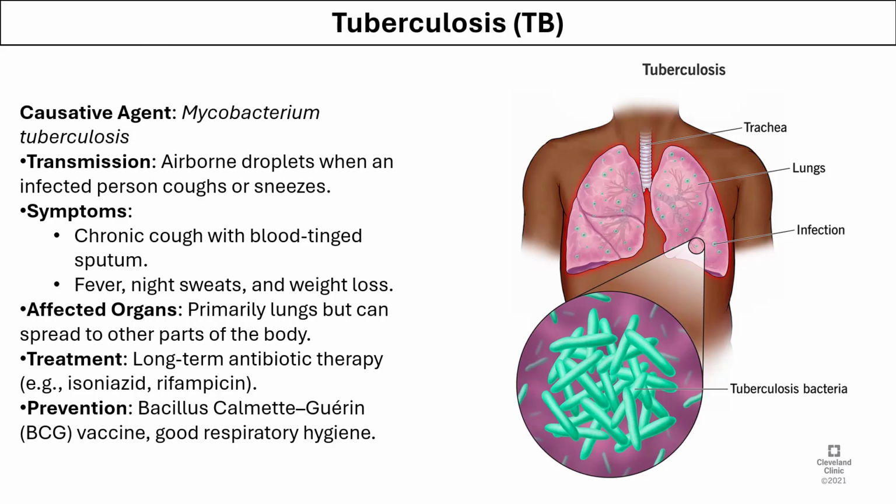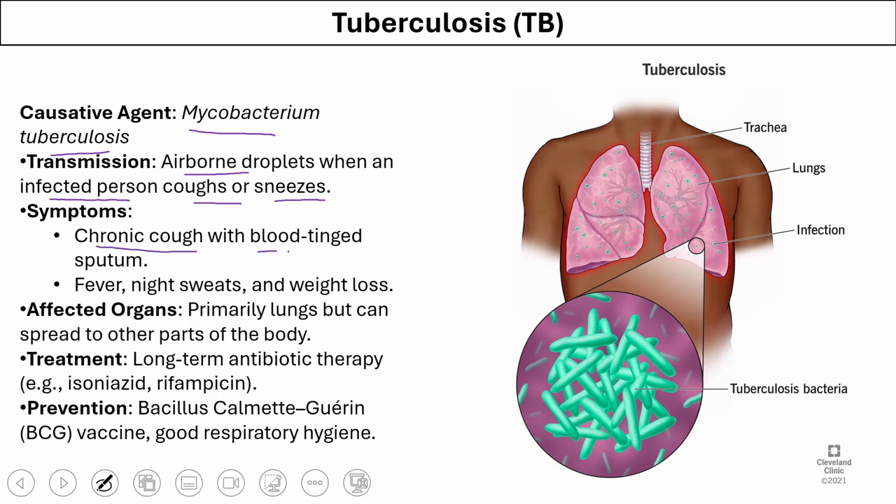Tuberculosis. Tuberculosis is caused by Mycobacterium tuberculosis. It's an airborne disease which is spread when an infected person coughs or sneezes. The symptoms associated are chronic cough with blood in sputum, fever, night sweats, and weight loss. The organ primarily affected by this disease is the lungs, whereas it can also spread to other parts of the body. Recommended treatment is long-term use of antibiotics, and this disease can be prevented by vaccines such as the BCG vaccine.